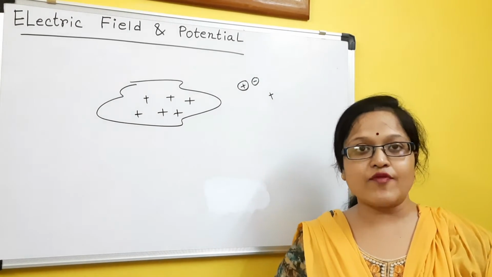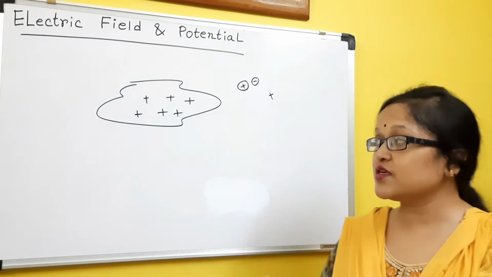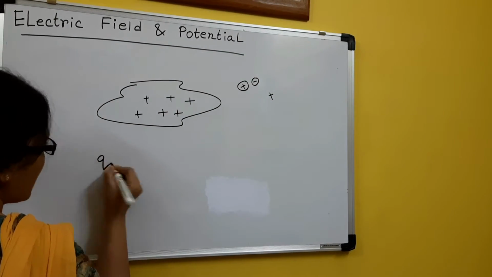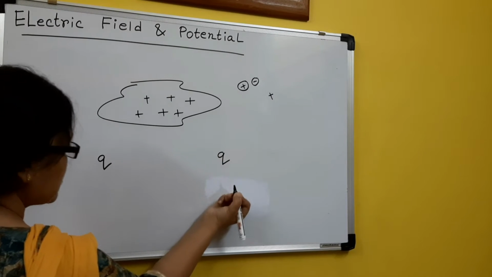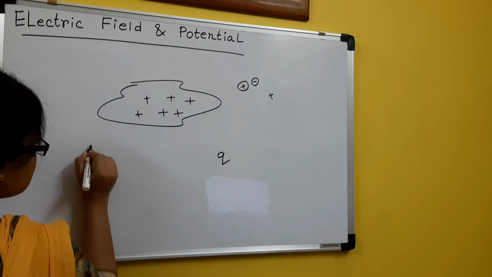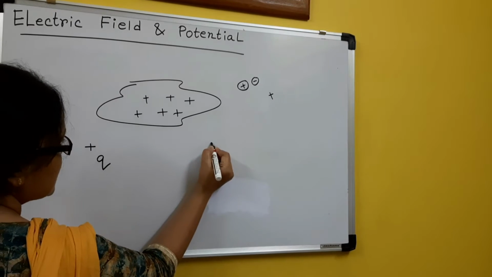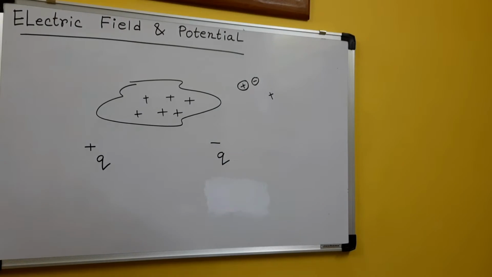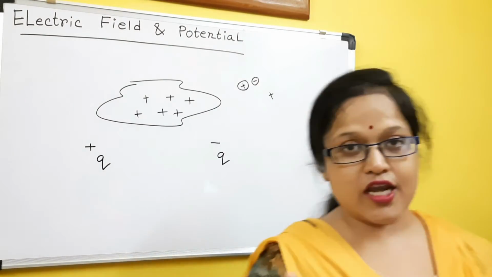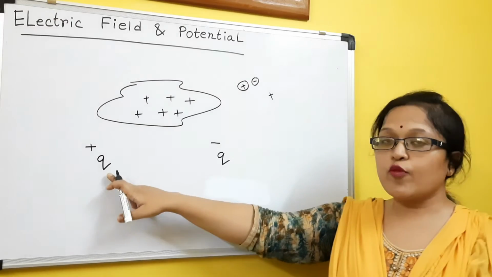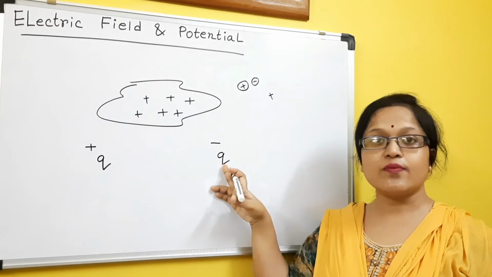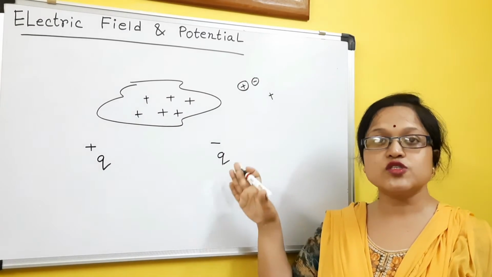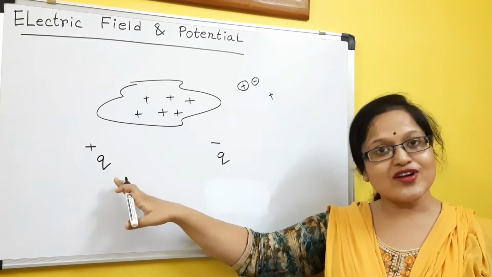Suppose we have a single stationary charge, here I have a positive charge, I am just calling it charge Q, and here I have another charge Q. Suppose this charge is plus Q and this charge is minus Q. From the fundamental law of electrostatics we know that positive and negative charges will be attracted to each other, while like charges, both positive or both negative, will repel each other.